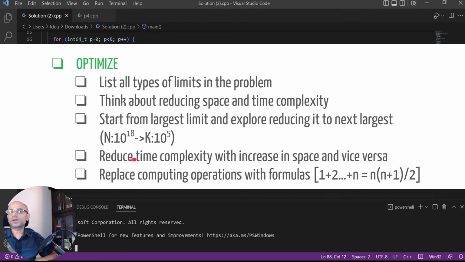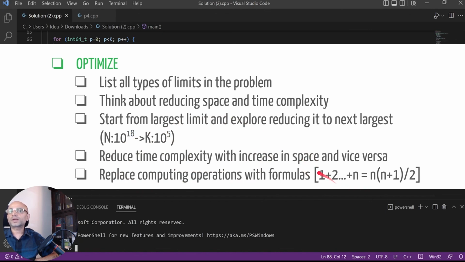And most of the times when you reduce time complexity, you might increase the space complexity and vice versa. And also think about whether you can reduce some of the computing operations with formulas.